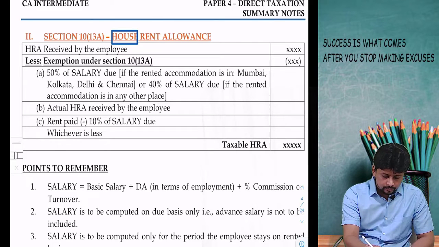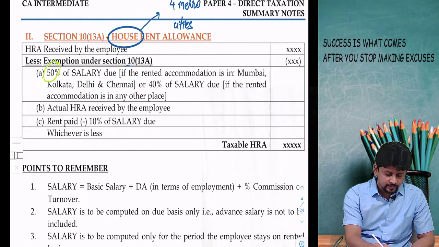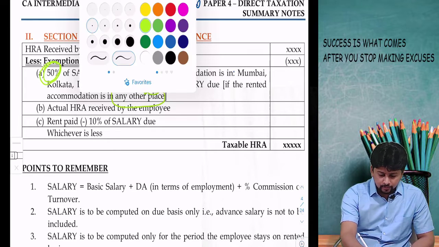If this house is in Delhi, Chennai, Mumbai, Calcutta, in simple terms those 4 metro cities, then in the calculation of my exemption, the percentage to be selected is 50%. If the house is taken on rent at any other place, then I should be taking 40%.